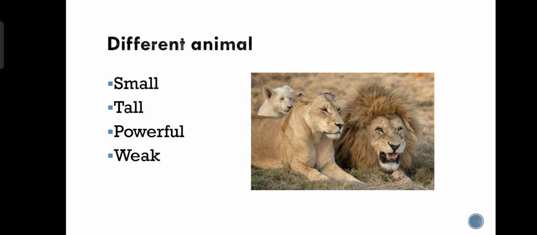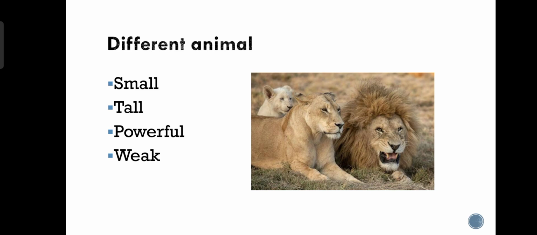Some animals feed on plants. Some animals feed on other animals. So some animals are herbivores and some are carnivores, right? So depending upon the way they are getting food, or how they survive in a specific environment, their body features are developed according to that environment or the way they are getting food.